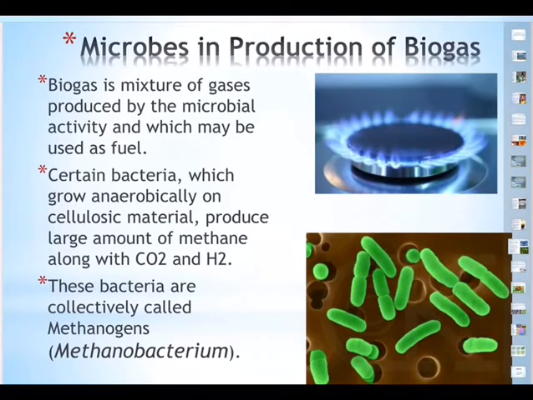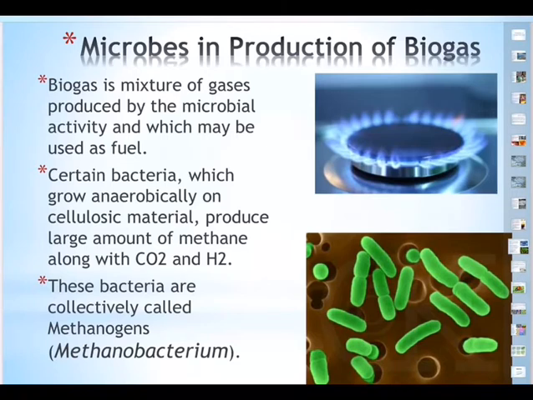So what is biogas? Basically, biogas is a methane rich fuel, methane, CH4, remember, organic compound. Methane rich fuel gas produced by anaerobic bacteria. So this is important.